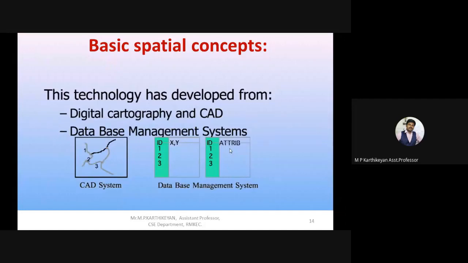But when we are digitizing those data, the data are stored in a DBMS format or a tabular format. For example, in this image there is a CAD system image where a graph is present. So how is that graph converted into a database management system? From the CAD system we get a graph, and that graph is converted into a DBMS or a table. In the table, XY is the ID or the name of the image, and 1, 2, 3 are the attributes.